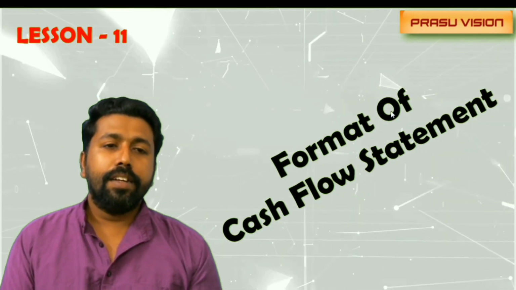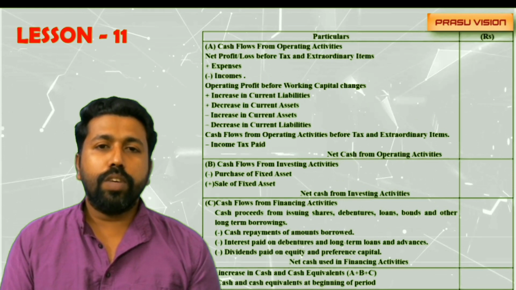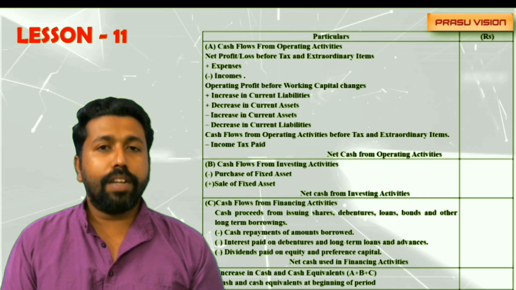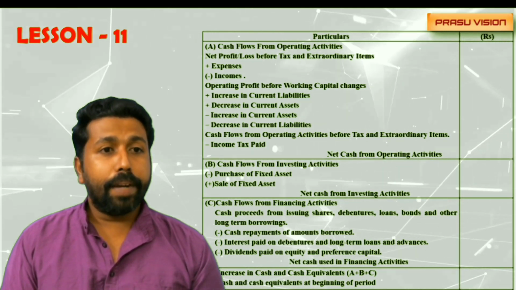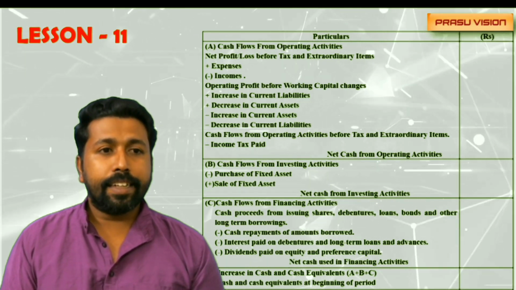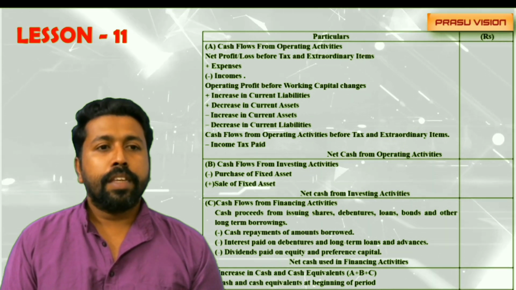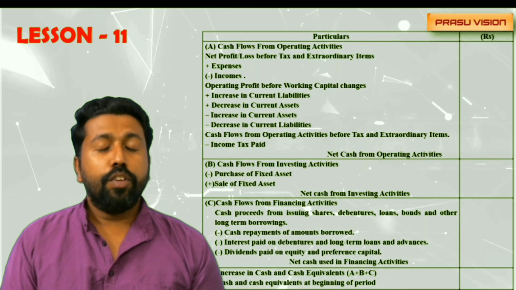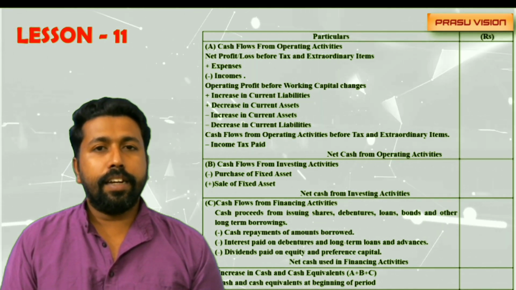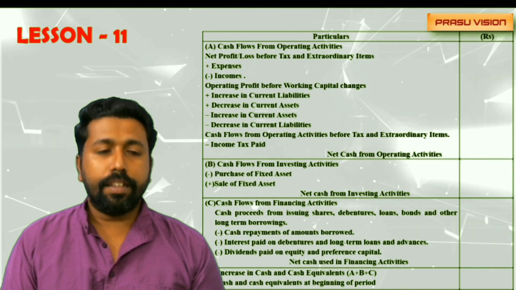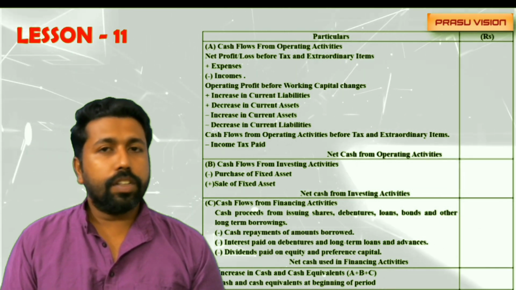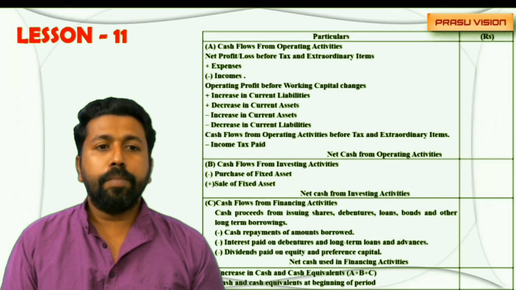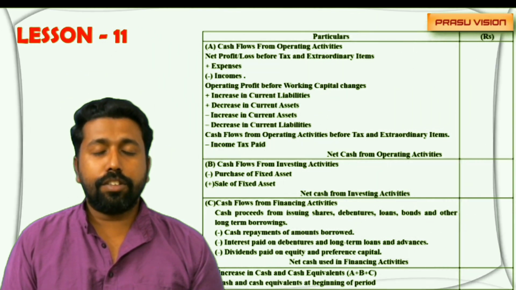So please keep in mind, the format of cash flow statement is very important. It will begin with the net profit or loss before tax and extraordinary item. We will add non-operating expenses. We will deduct non-operating incomes, and after that we will get operating profit before working capital changes. Then we will add the increase in current liability and also decrease in current asset. We will deduct increase in current asset and decrease in current liability. Then we will get the amount of cash flow from operating activities before tax and extraordinary item.